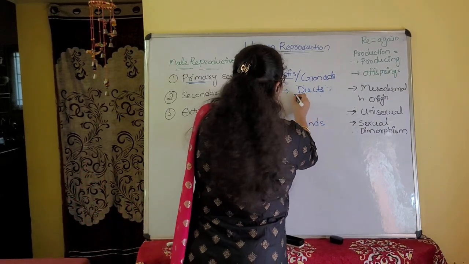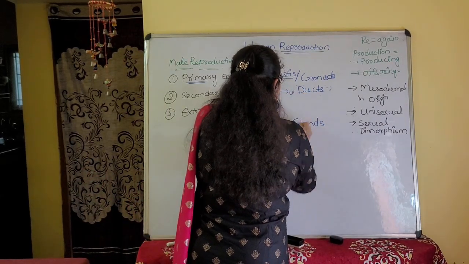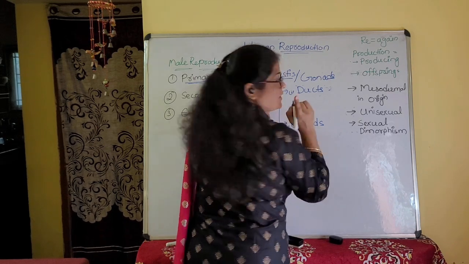So accessory sexual organs are again of two types: one is ducts, and the second is glands.